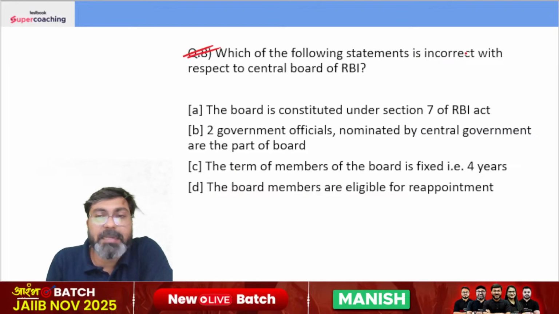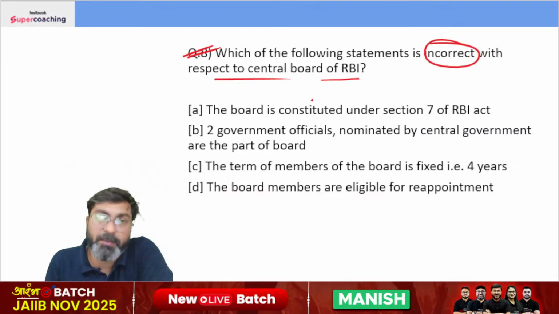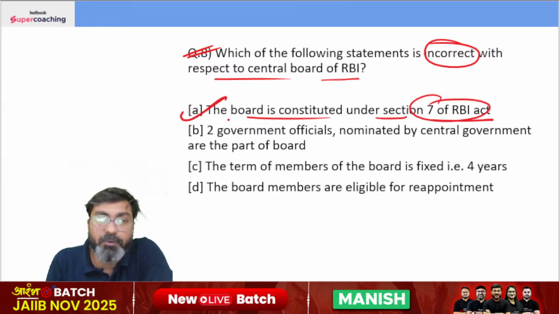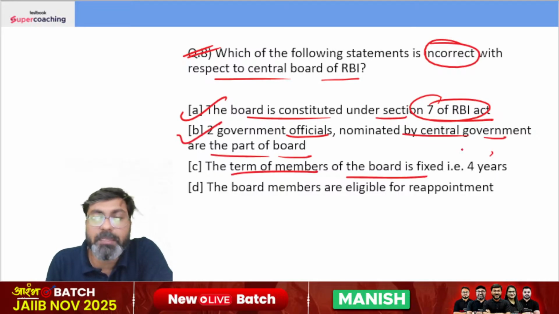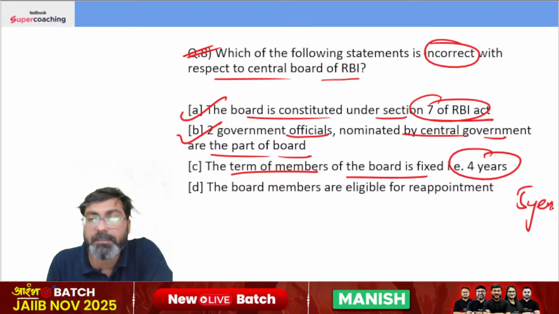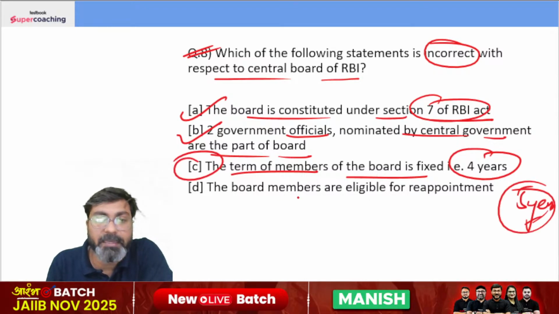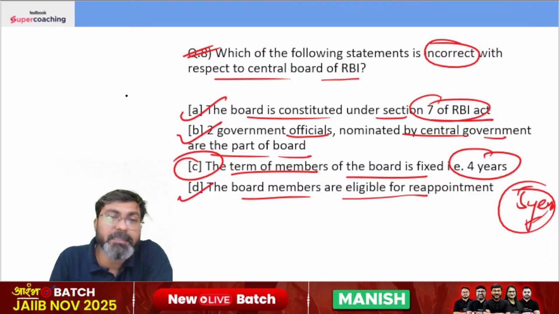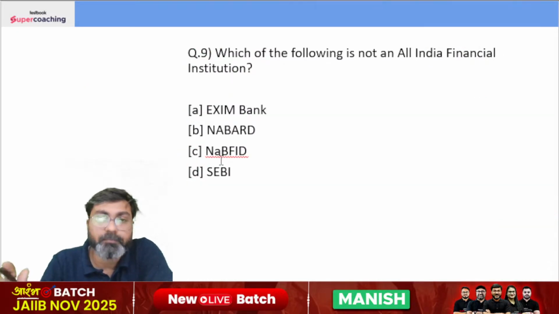Which of the following statements is incorrect with respect to the Central Board of RBI? The board is constituted under Section 7 of the RBI Act. Absolutely correct. Two government officials nominated by the central government are part of the board. Yes. The term of a member of the board is fixed. That is 5 years, not 4 years. Okay, how long is the term? 5 years. The board members are eligible for reappointment. Okay, this is correct. The right answer is option C.